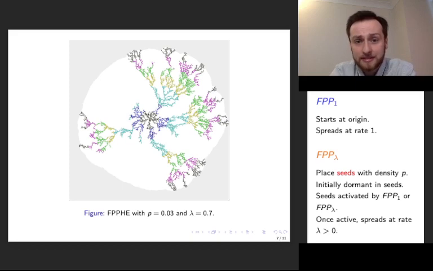So there's an intriguing self-similar behaviour that we see from FPP1, and it's not clear at all what will happen if we run the simulation longer, whether FPP1 or FPP lambda survives. Well, one of them has to survive, but we don't know which one, and we don't know if both can survive simultaneously in this picture. So this highlights the intriguing behavior FPPHE can exhibit.